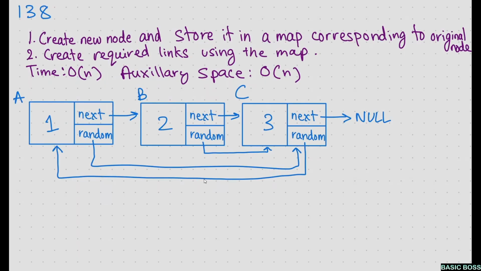So here, according to the question, I have created a linked list that has a next pointer and a random pointer, and we will be using this algorithm to do this. The time complexity of the algorithm will be O of n, and it will require an extra space of O of n. So let's see how to do this question.